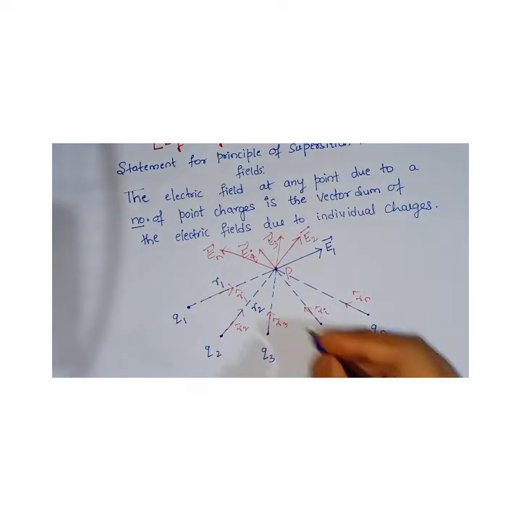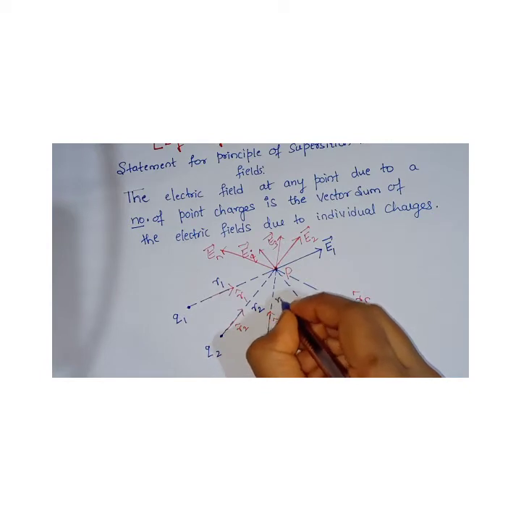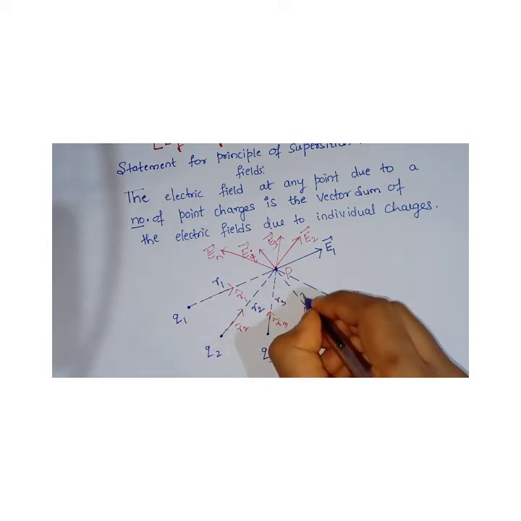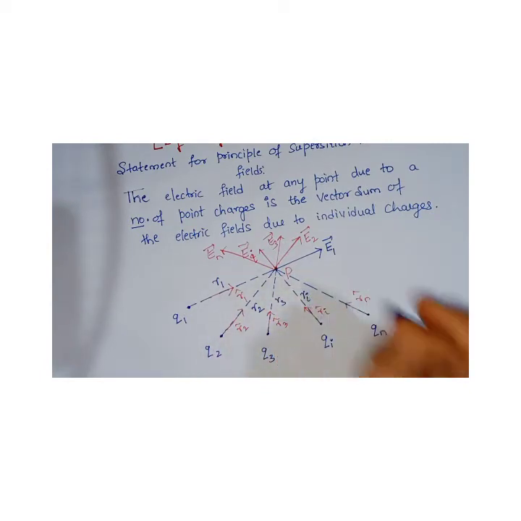And what is the distance I can take? For Q3 it is R3, for QI it is RI, for QN it is RN. Understood? So these are the directions of electric fields for a system of charges.